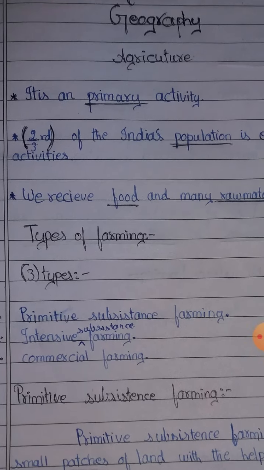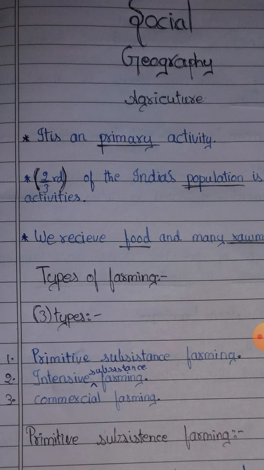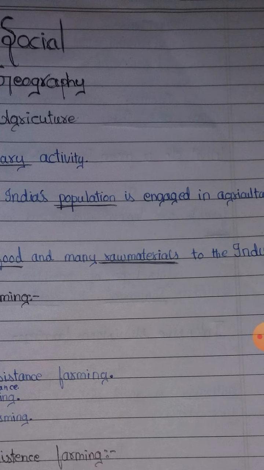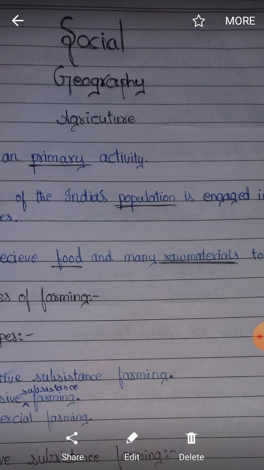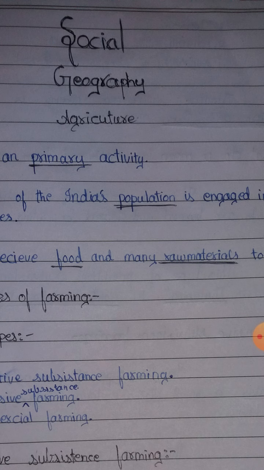First of all, agriculture is a primary activity. What do you mean by primary activity? There are three types of economic activities: primary activities, secondary activities, and tertiary activities. First we'll get into primary activity.